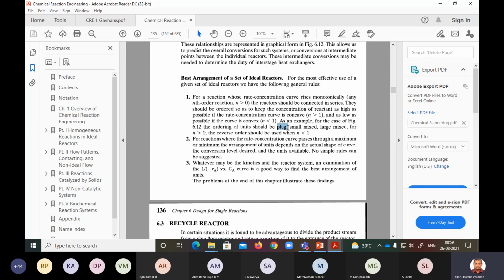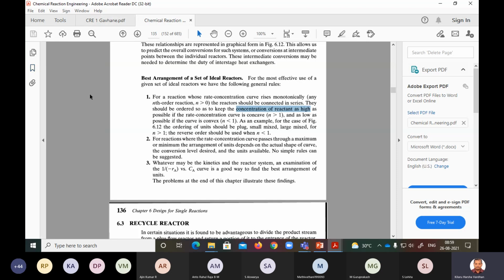Therefore, generally PFR should be used. Then if there is again a mixed reactor of small and large, you have to use the small MFR first; if there is no small one, then you can go for the large. So if your order is greater than 1, generally PFR should come first because your concentration should be as high as possible. This is what I was talking about yesterday, right?